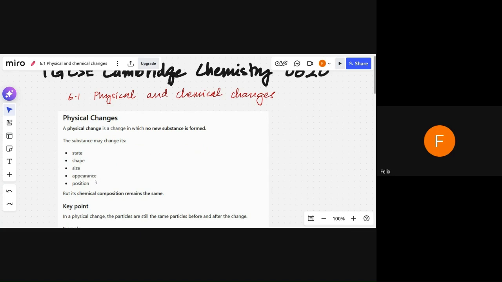Appearance may change. So this is a bit controversial. Appearance doesn't mean a color change, because color change is usually associated with a chemical change. So there are a few examples where in a physical change a color change may be produced.